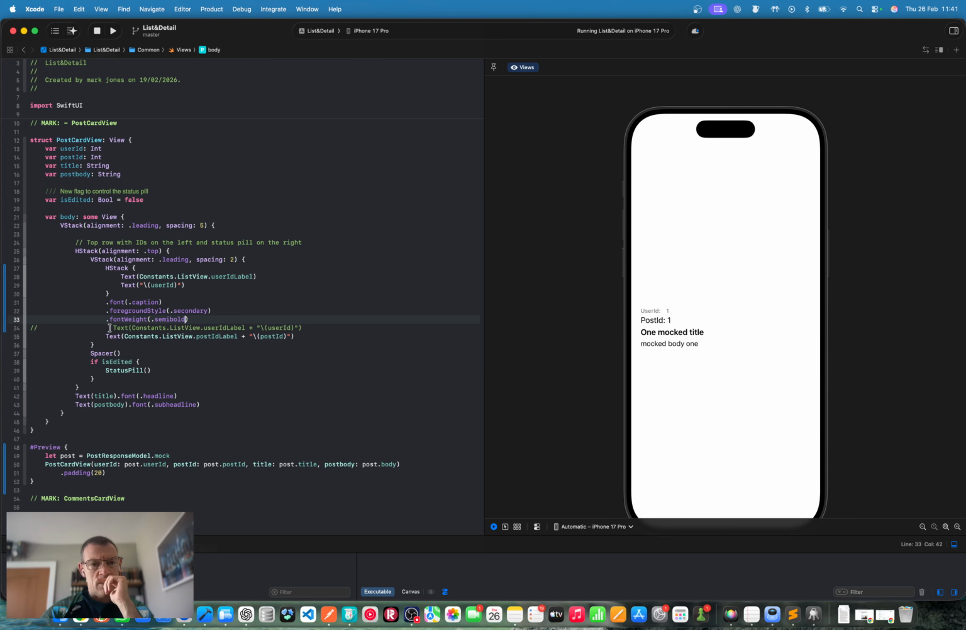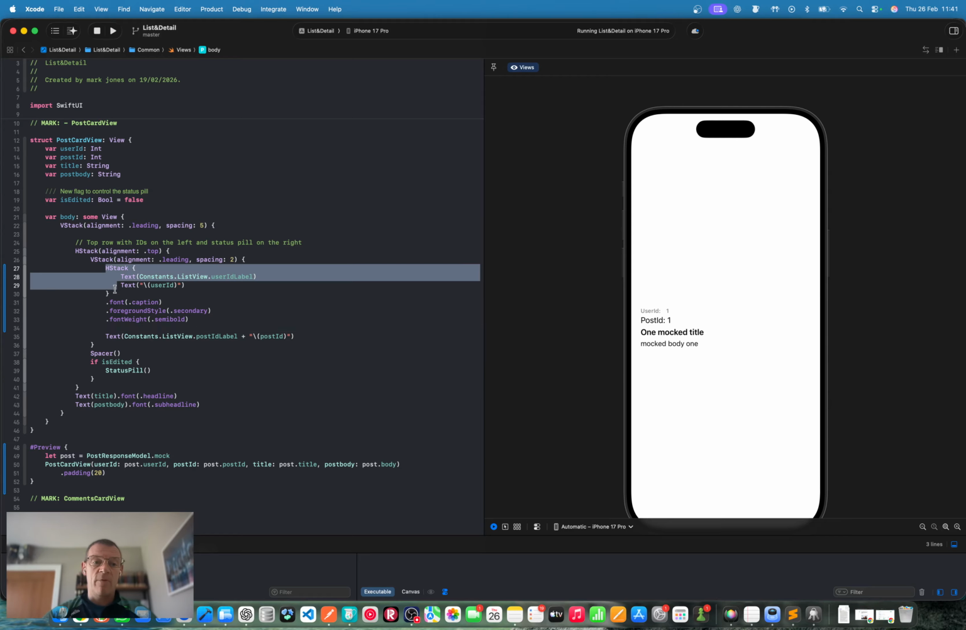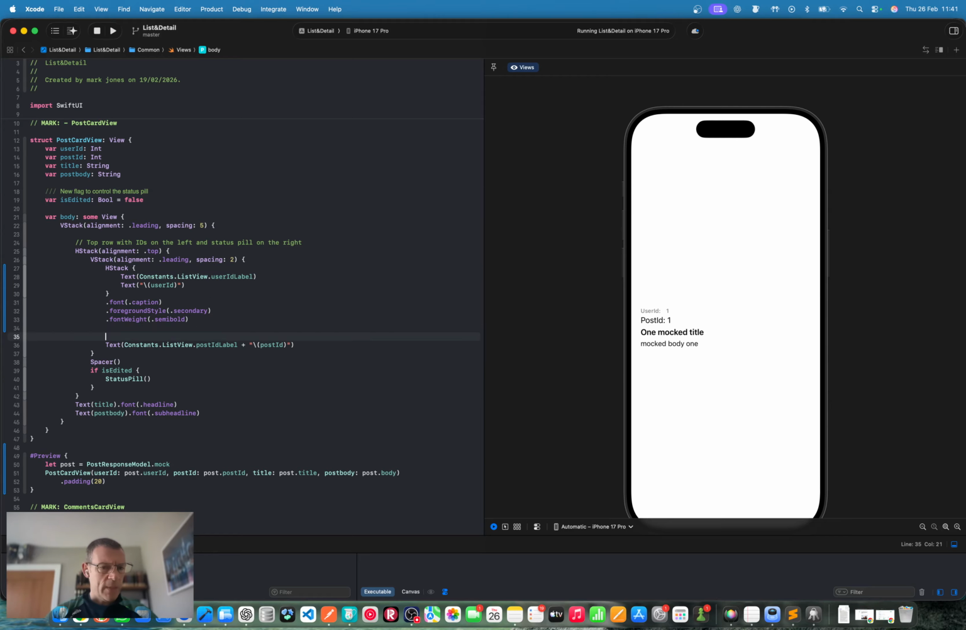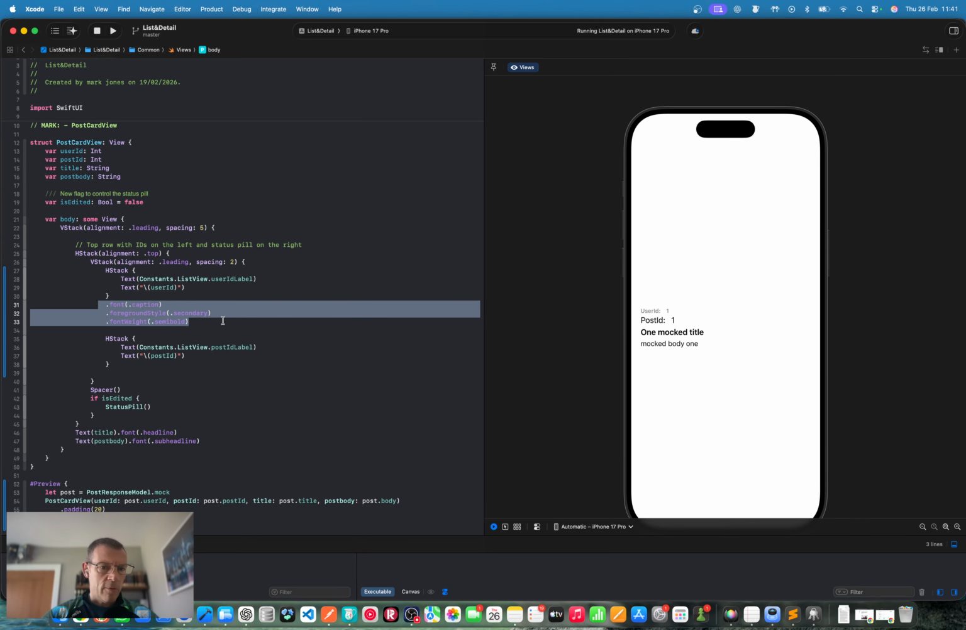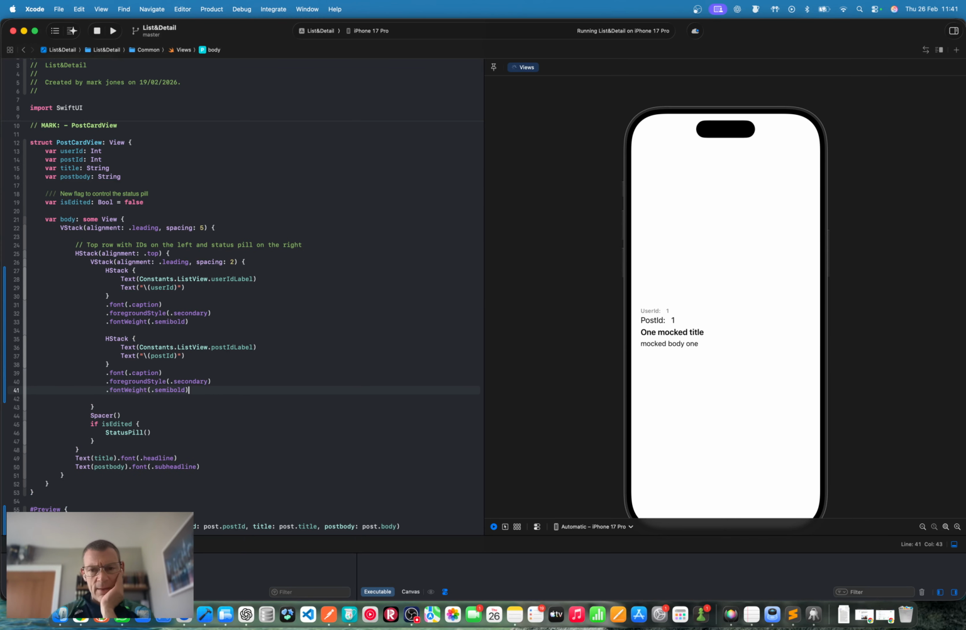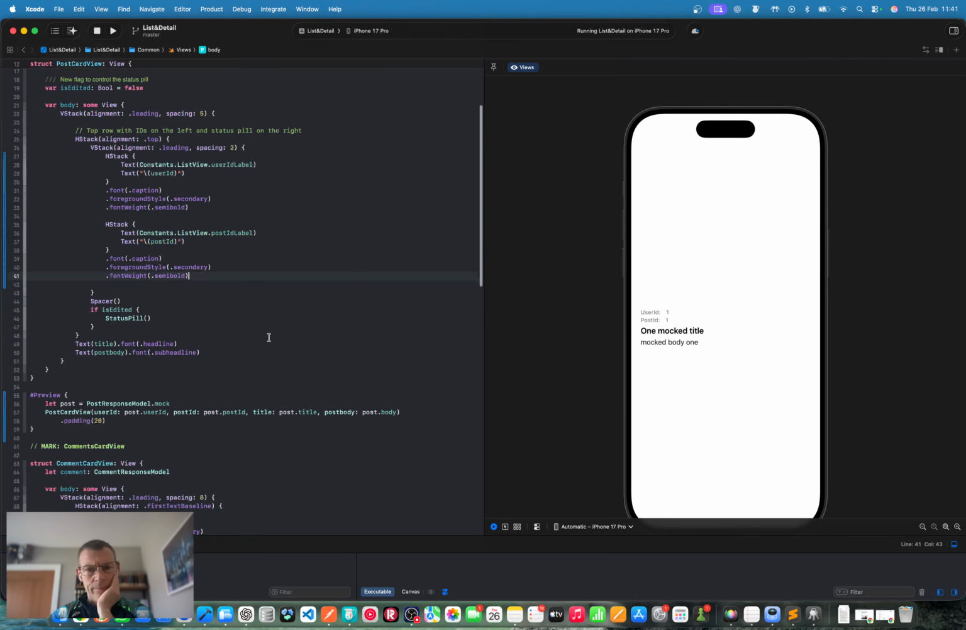Okay, so that's gone. And I think we want to do the same for the post ID. So just repeating this code, which I don't like repeated code, but let's lay it out and have a look at it then. So we're going to grab exactly the same layouts for this and have a look at it. There we go.